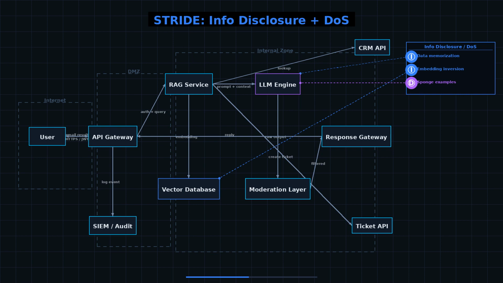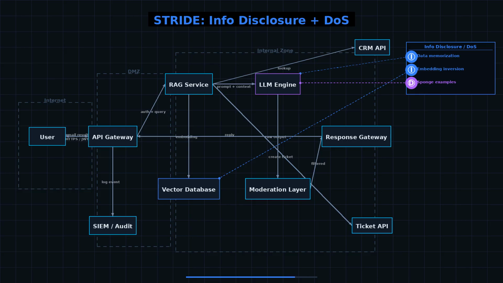Denial of service. Sponge examples are crafted specifically against the transformer architecture, driving GPU utilization to 100% and triggering costly autoscaling. An attacker floods the gateway with oversized prompts, exhausting context window limits and memory.